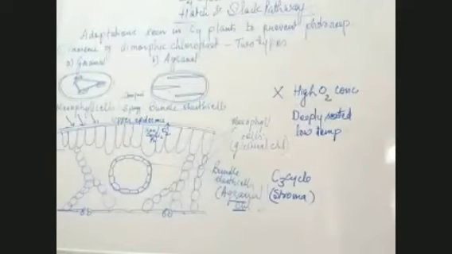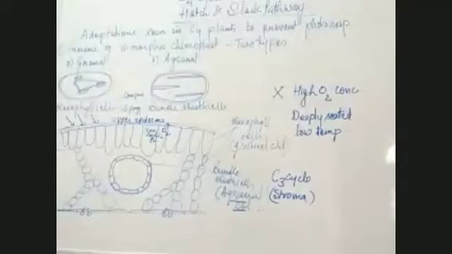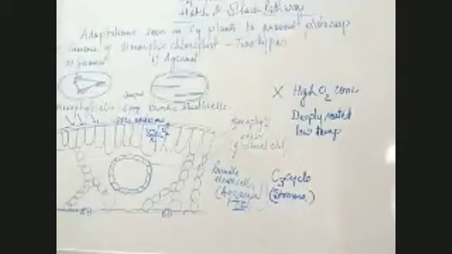And why do the plants want to avoid photorespiration? Because photorespiration is a wasteful process. It doesn't produce any high energy compound, and also it releases CO2. That is why photorespiration is considered to be a wasteful process which the plants want to avoid.